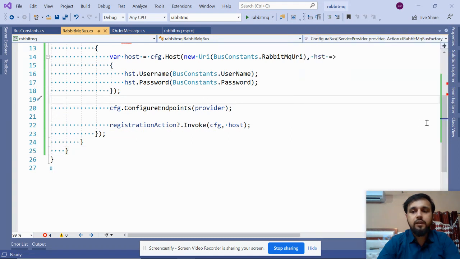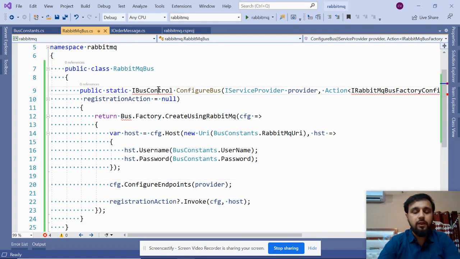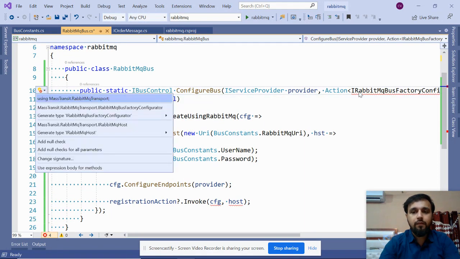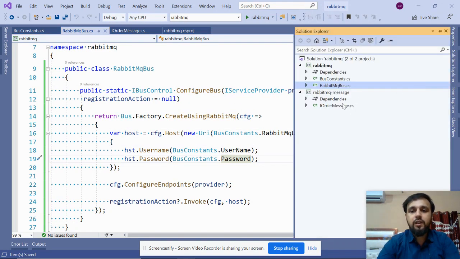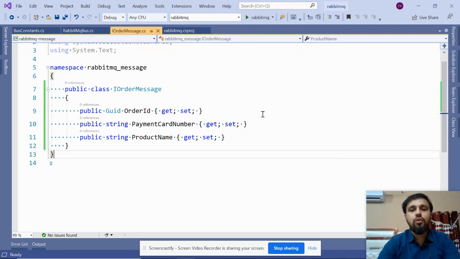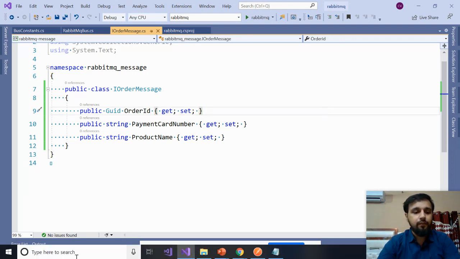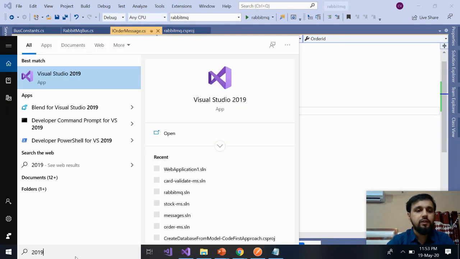So the bus is nothing. It says at first just import the namespace, you must have, because now you have added the packages of MassTransit. Okay, now it is just configuring the bus, and after that it is expecting the URL, the username and the password. So you have successfully configured the RabbitMQ bus. You have successfully created the IOrder message. This is something which you want to use as a communication medium, a communication message. So you're done. Now what is the next step?